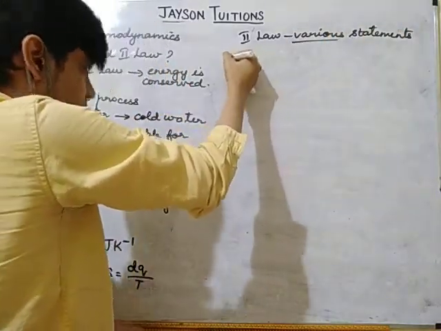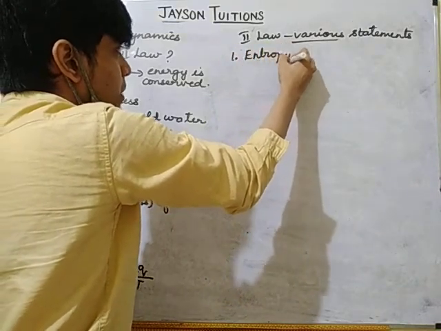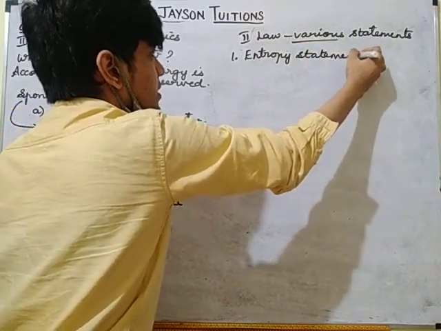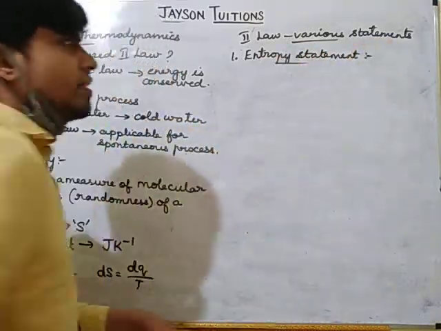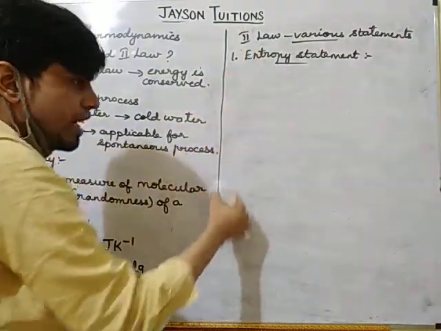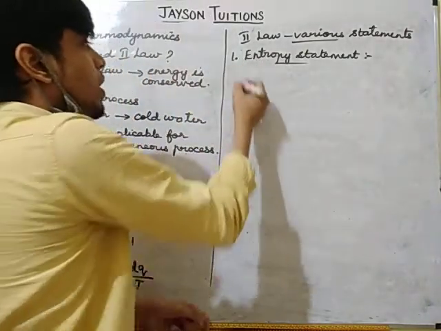The first statement is called the entropy statement. Suppose they ask you to write the entropy statement, you have to write this statement. So what is this statement?